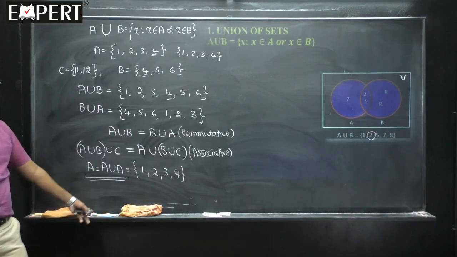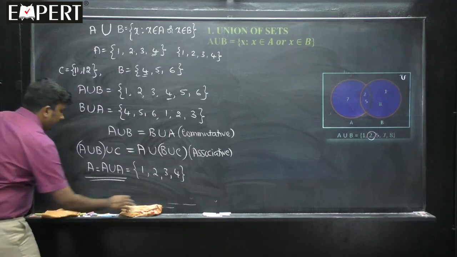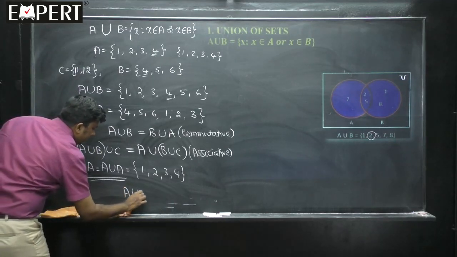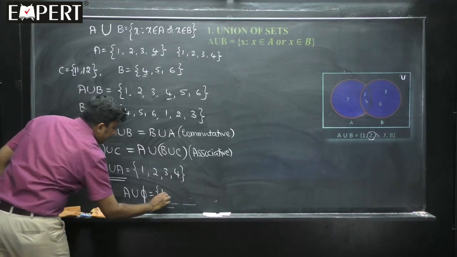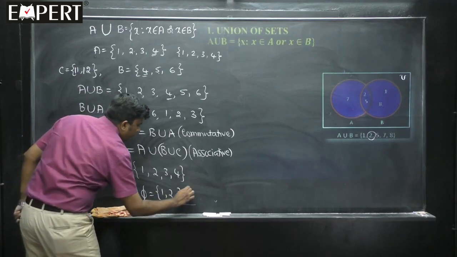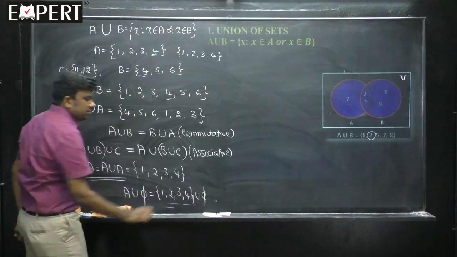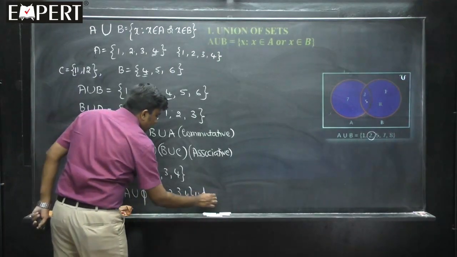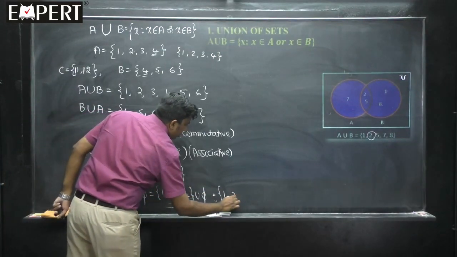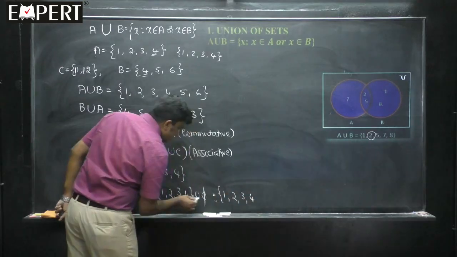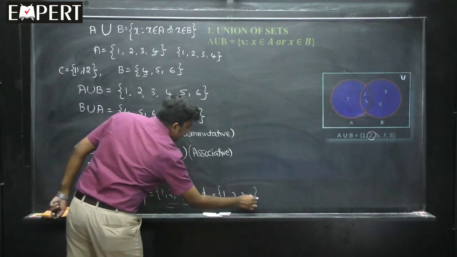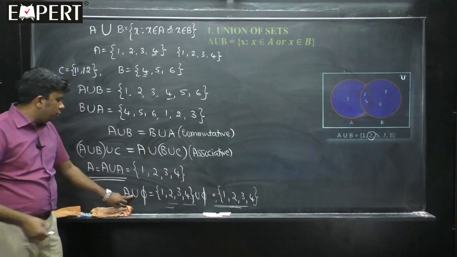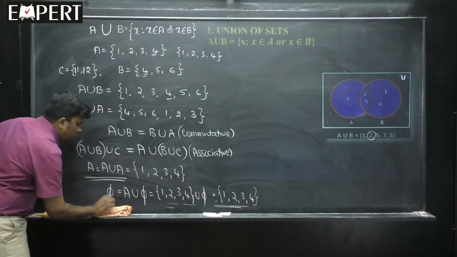B union B is always B. And then A union null set: set A is 1, 2, 3, 4, union with the null set. First list all the elements of A, 1, 2, 3, 4, now add the elements of the null set. There is nothing, that means it is A only. A union null set is always equal to A.